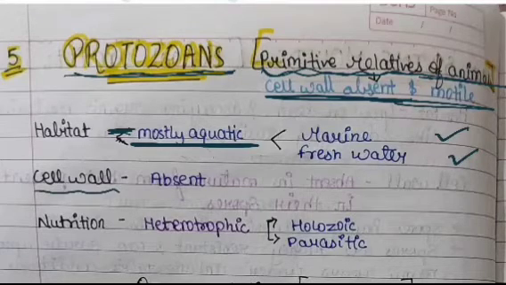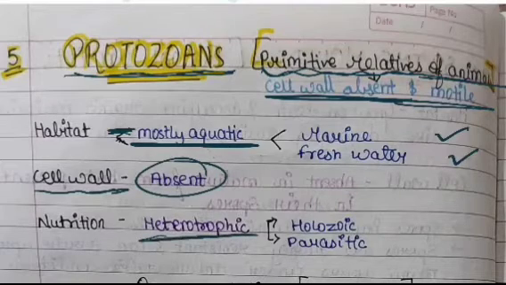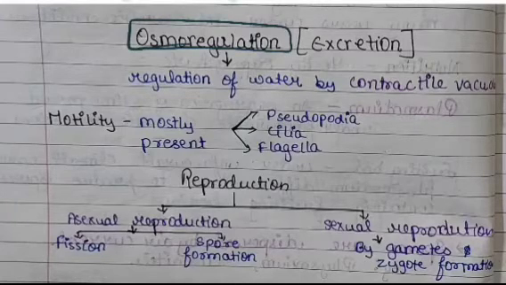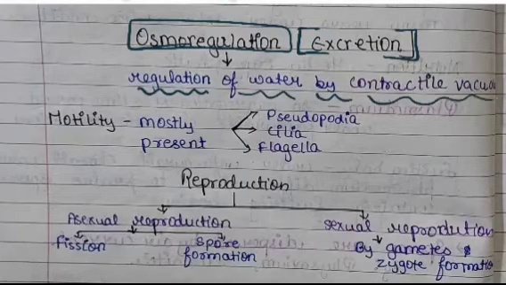Now coming to the cell wall, then it's absent in protozoans, and the mode of nutrition is heterotrophic, that can be both holozoic or parasitic. Now osmoregulation is basically a process for excretion in these organisms. Regulation of water by the contractile vacuole is known as osmoregulation.